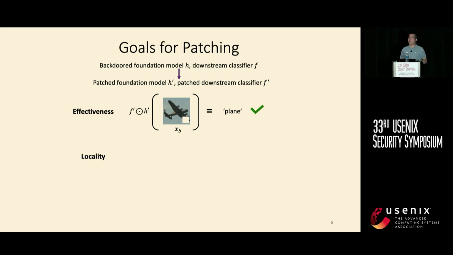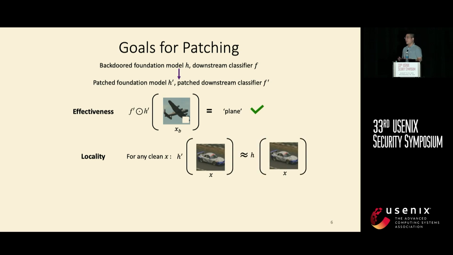The second goal is locality of the patching. We do not want the foundation model to change its feature vector for a lot of other clean images, because it's a general-purpose feature extractor. It's not only used for one instance. So for any clean input X, we hope the patched foundation model outputs a feature vector similar to that of the original backdoor foundation model.